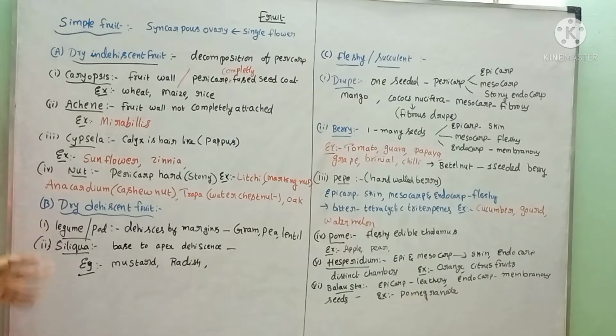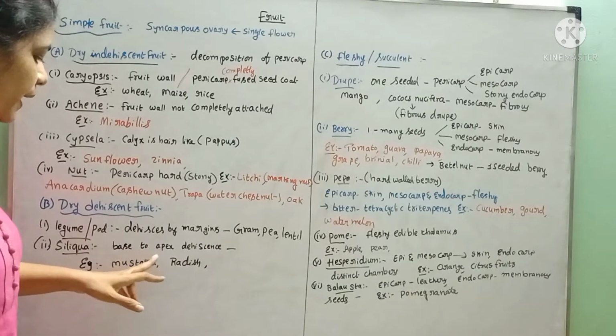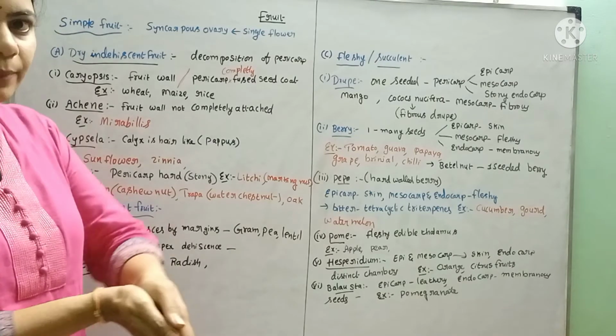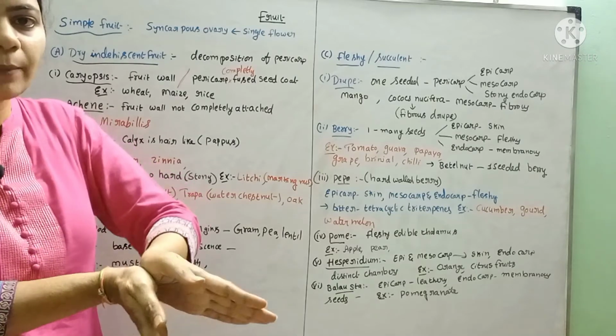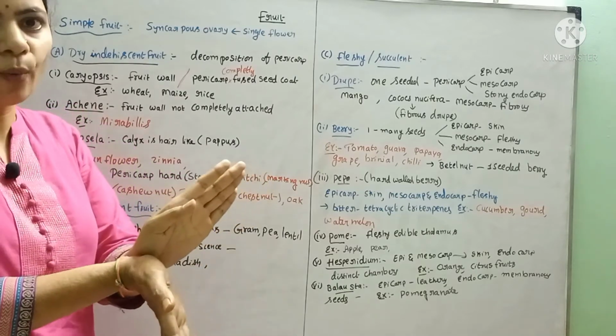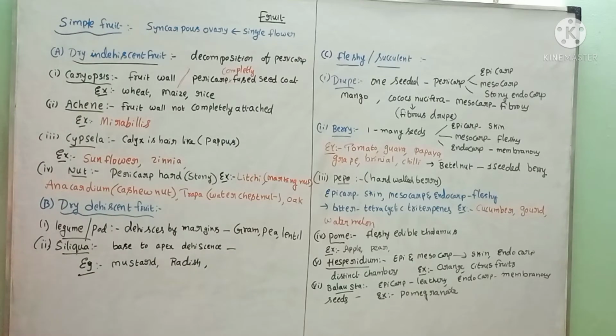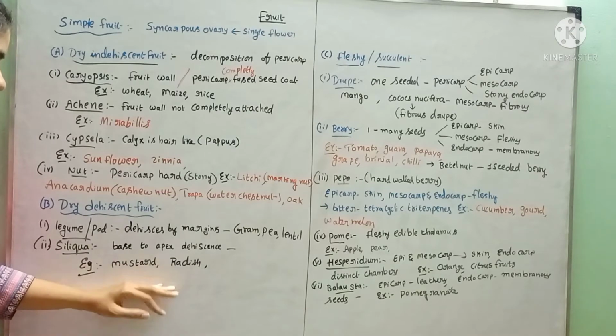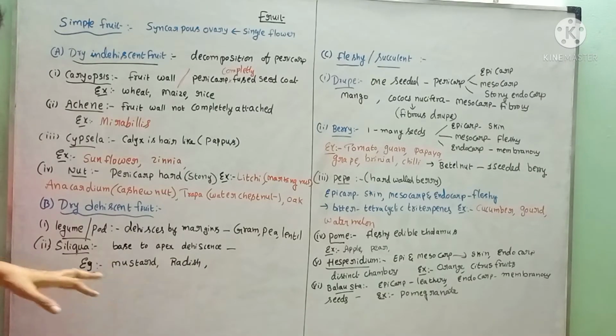And siliqua, where the fruit opens from base to apex and disperses the seeds. This is seen in Brassica members such as mustard and radish, where the fruit is called siliqua.